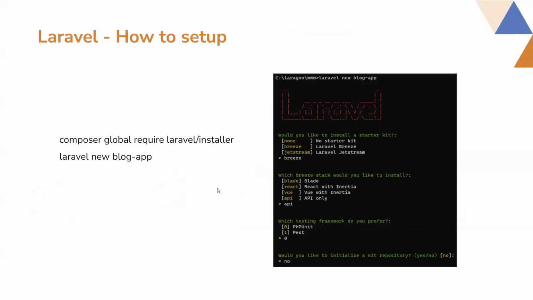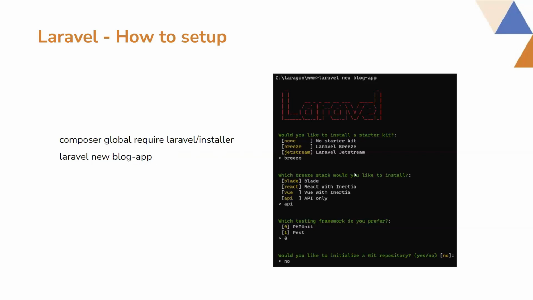So how to set up a basic Laravel project? When you want to start a new fresh Laravel project, you can just first of all install Composer, then run this command. After properly installing Composer on the Windows system, you have to run this command: composer global require laravel/installer. It will set up the Laravel installer. And with this, you can use Laravel's built-in command like laravel new blog-app. It will create a new application with the name blog-app.